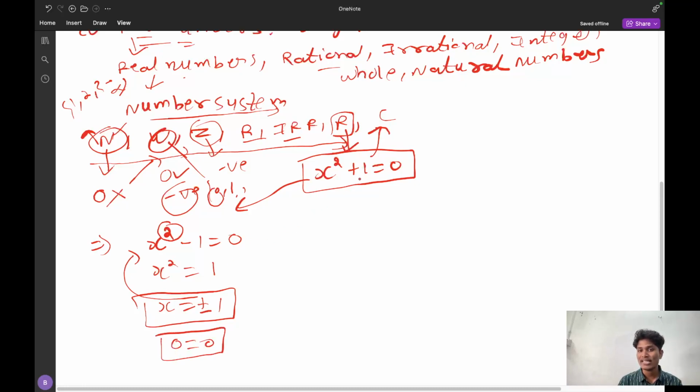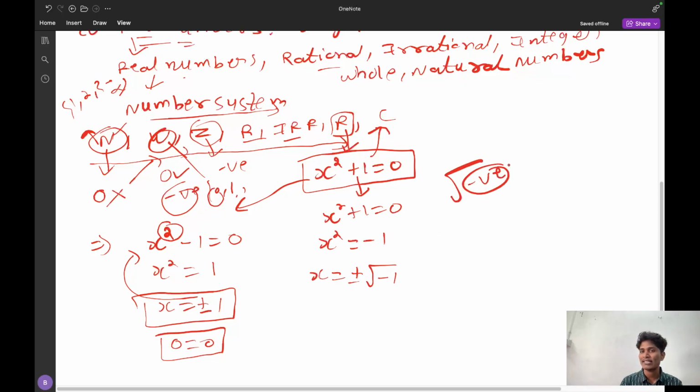But what is the case of x square plus 1 equal to 0? In x square plus 1 equal to 0, if I solve, I will get x square equal to minus 1 and x equal to plus or minus under root of minus 1. But in mathematics, under root of a negative number is invalid. It is not valid, because under root of a negative will lead to unusual behavior. So we are not going to accept the under root of negative.